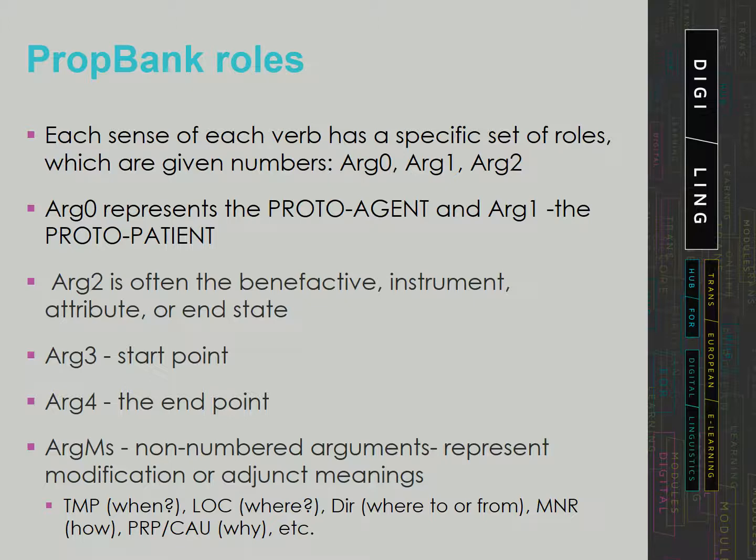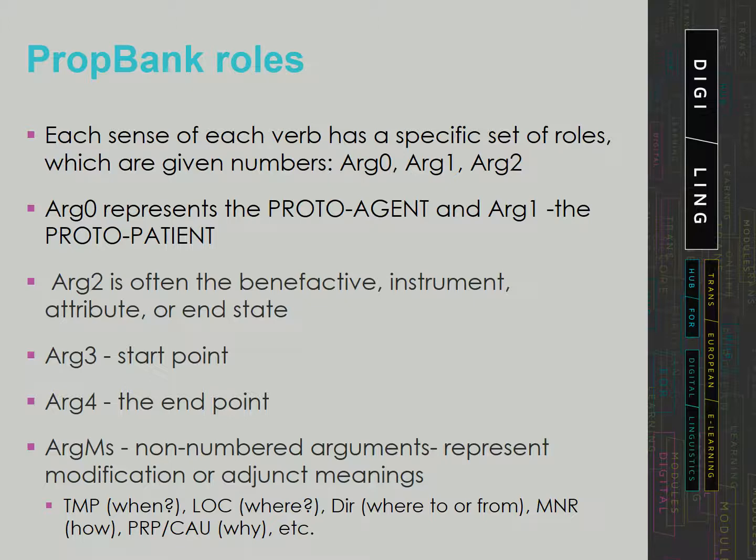Arg0 and Arg1 correspond to Dowty's proto-agent and proto-patient and thus share meaning across predicates. The semantics of the other roles are less consistent, often being defined specifically for each verb. There are some generalizations. Arg2 is often the benefactive, instrument, attribute, or end state, while Arg3 is usually the start point and Arg4 the end point.